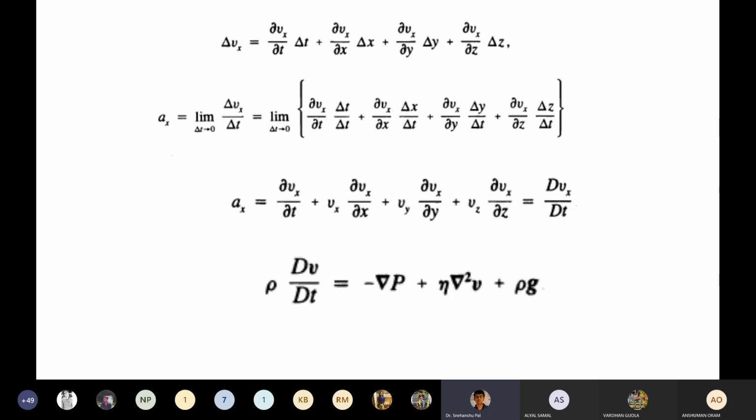Also, the x component of acceleration you can define as ax equal to the limit as del t tends to 0 of the change of velocity with respect to change of time. Then you get the x component of acceleration. So this is the form of acceleration.